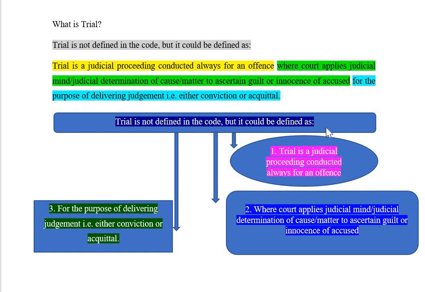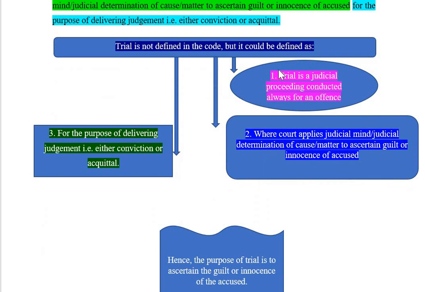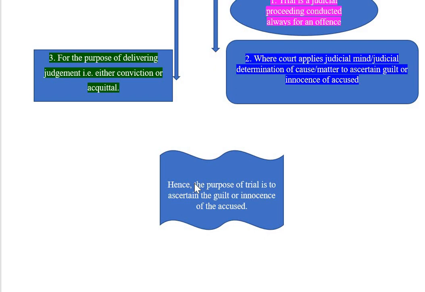Now trial is not defined in the code, but it could be defined as, the same thing has been bifurcated here. Trial is a judicial proceeding conducted always for an offense where court applies judicial mind, judicial determination of cause matter to ascertain guilt or innocence of accused. Third, for the purpose of delivering judgment. Hence, purpose of trial is to ascertain the guilt or innocence of the accused.